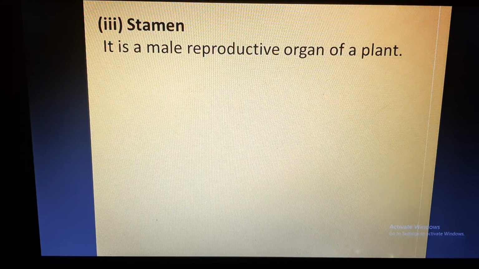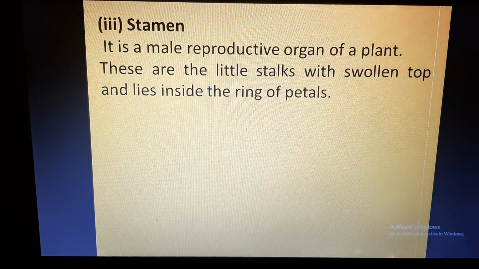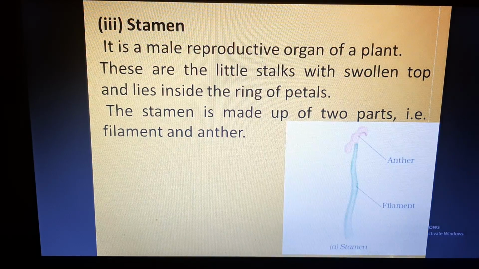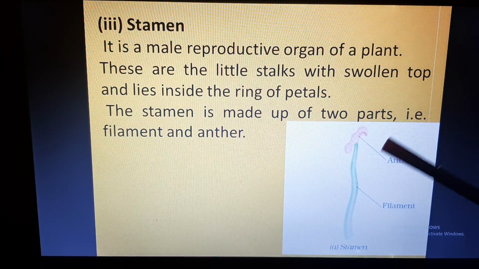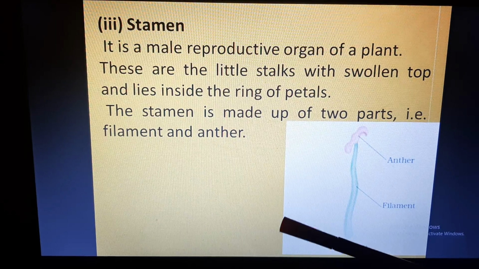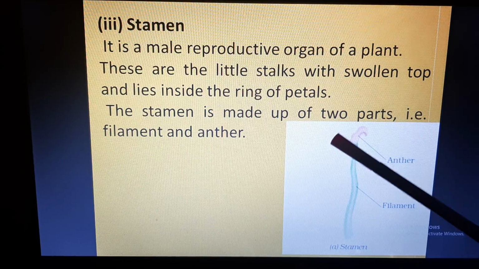Next is stamen. Stamen is the male reproductive organ, and it has little stalks with swollen top and lies inside the ring of petals. The stamen is made up of two parts, that is filament and anther. Here we had seen on that picture also, I was showing you the parts of flower. So this is filament, and filament has a swollen top.